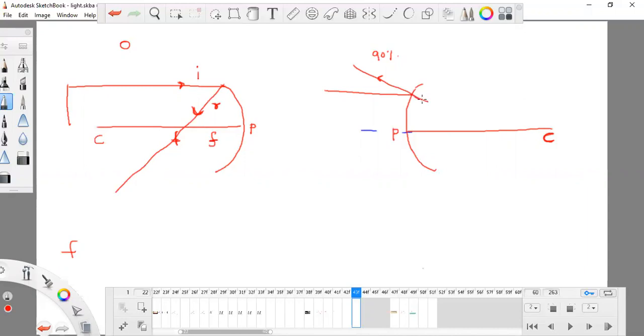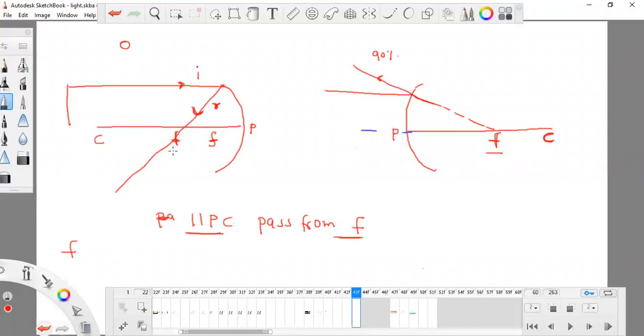So if it enters, it will pass through F. The rule is applicable for both types of mirror: if any light ray is coming which is parallel to PC, it has to pass through this F.